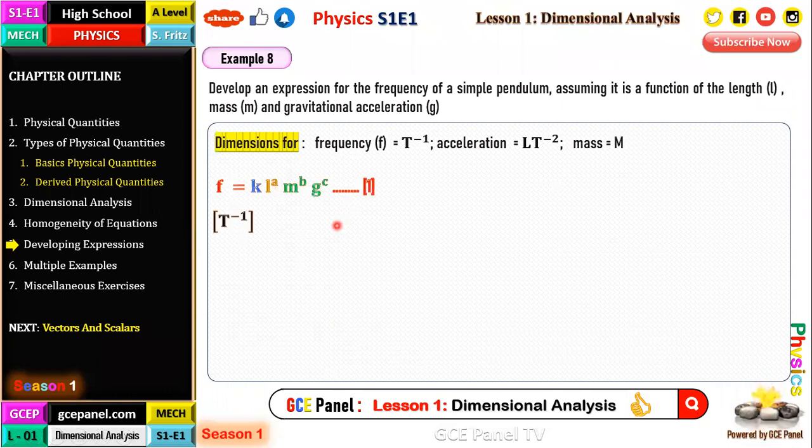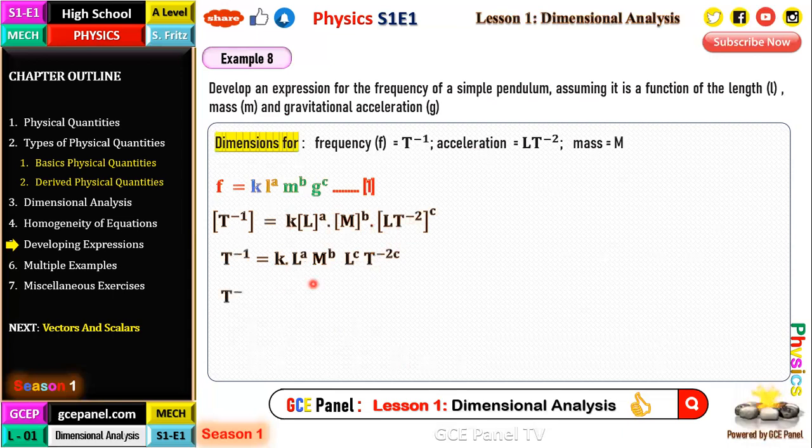So at this point, frequency T to the negative 1 should be equal to K, L to the power A, M to the power B, and our G is LT to the power negative 2, all that to the power C. So therefore, we will now have T to the negative 1 equal to K, L to the power A, M to the power B, L to the power C, and T to the power negative 2C.